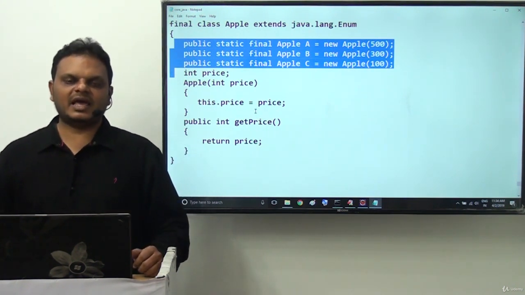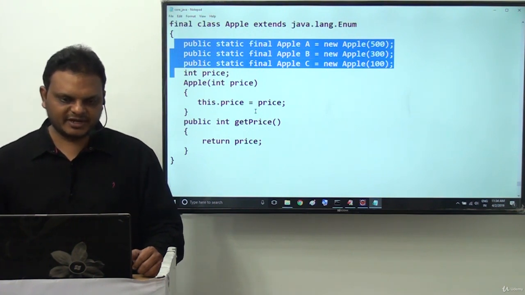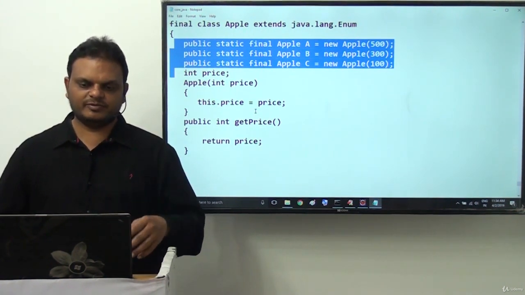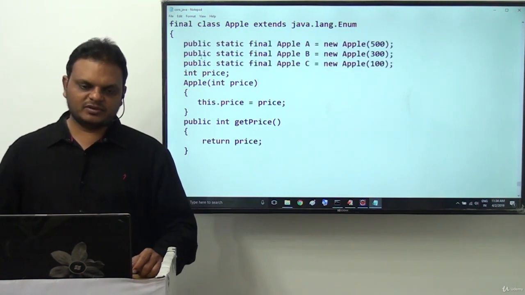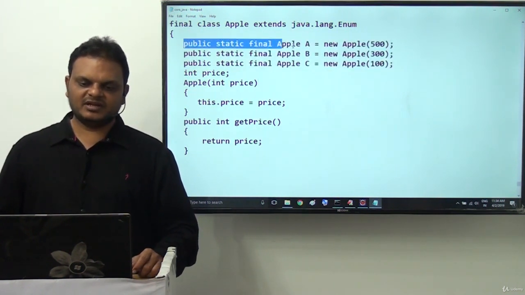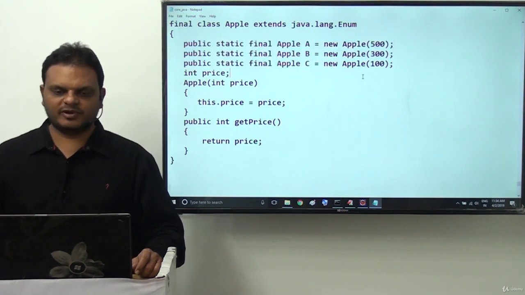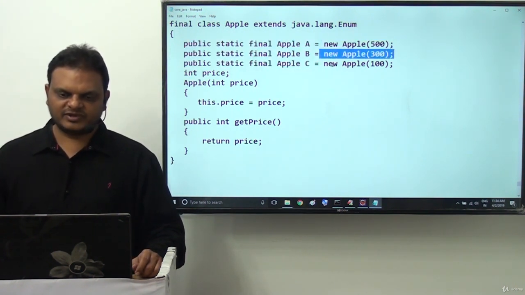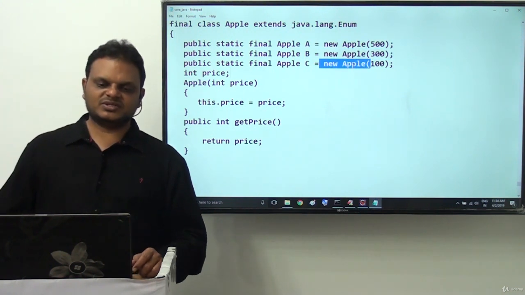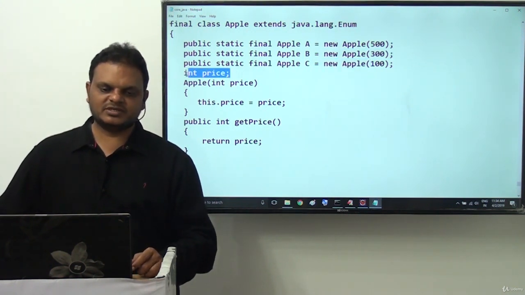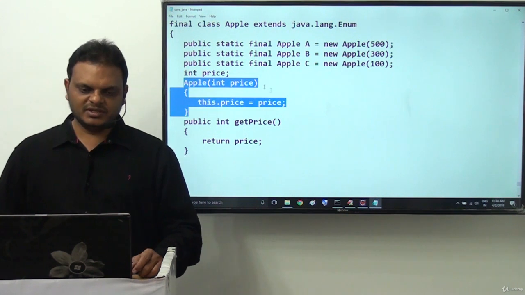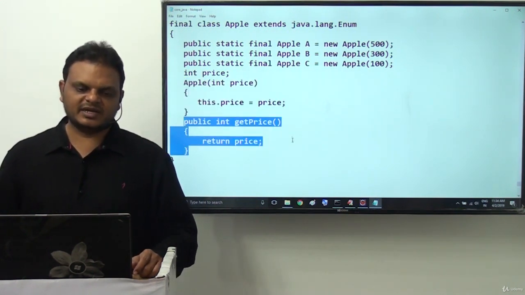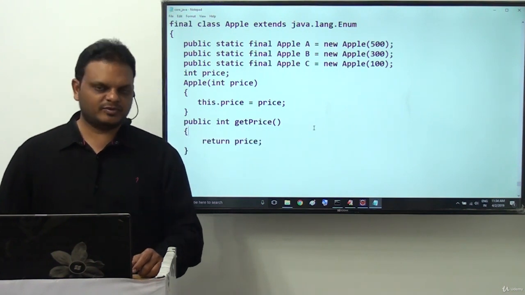Public static final Apple B is equal to new Apple(300). Public static final Apple C is equal to new Apple(100). These are public static final constant variables. Along with these, constructors like Apple(300) and Apple(500) are obtained. Next is int price, and the constructor with this.price is equal to price. Then the public int getPrice method, returning the price value directly.